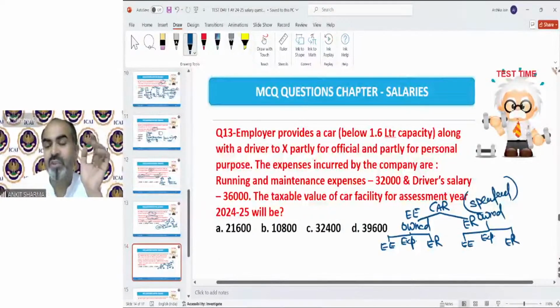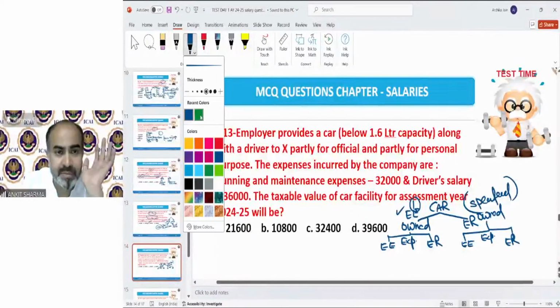So first of all, you have to see whether the car is owned by employee or employer. If it is owned by employee, then we have to solve with these cases. If it is owned by employer, then we have to solve it by these cases. So first of all, you have to find who owned the car. The first case, you have to find it out.